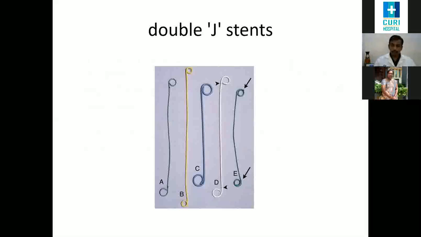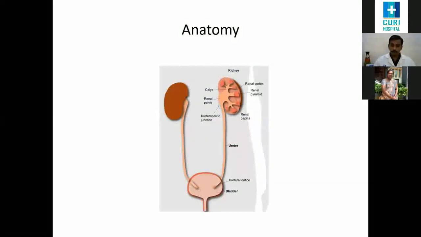We are looking at some pictures of double J stents. The arrows are pointing to the two ends of the stent, where it's curled at both ends. That's why it's called a double J stent. Here is the anatomy of the urinary system showing the kidney draining to the bladder through the ureter.